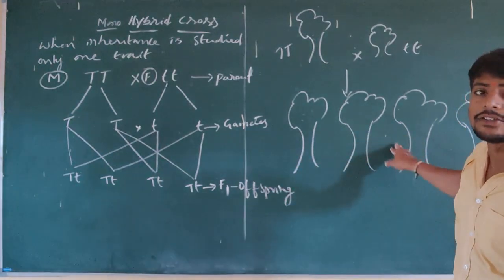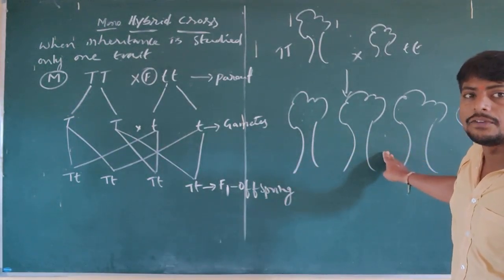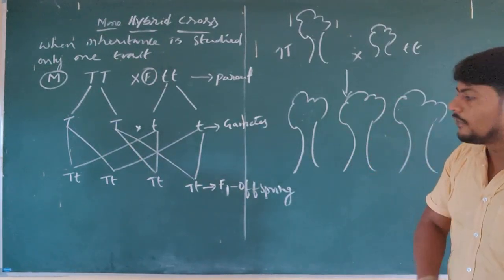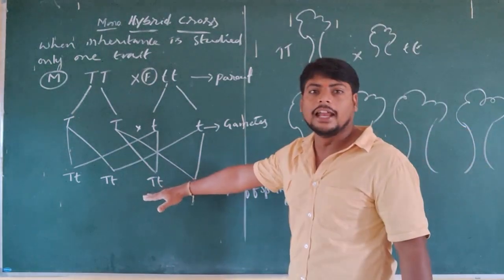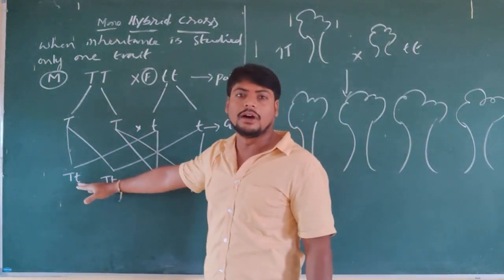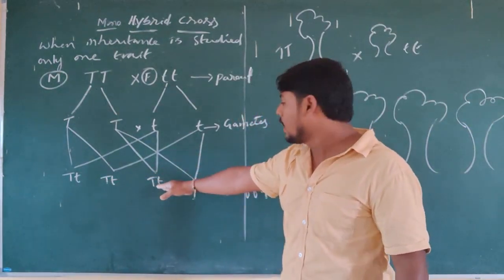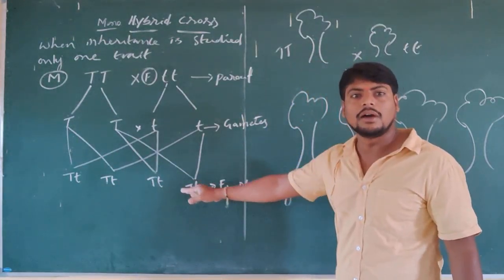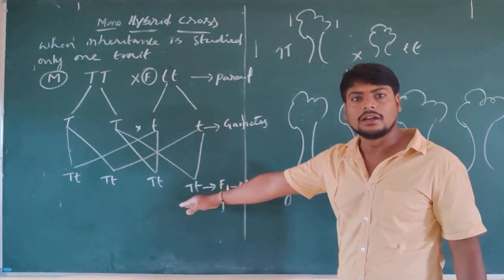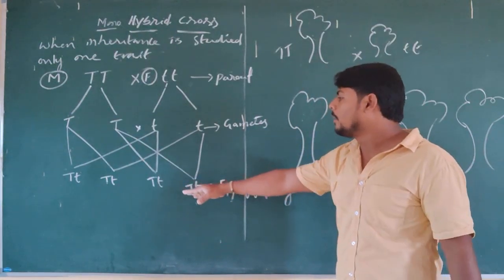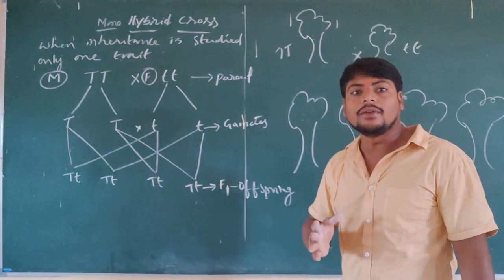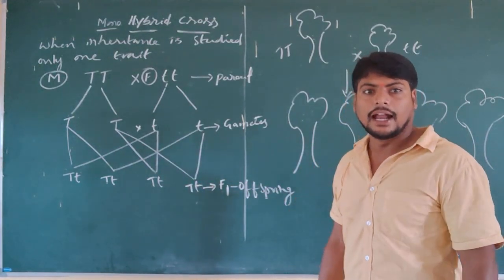Why are they heterozygous tall? Because they are formed of two different alleles. See, capital T with small t, capital T small t, capital T small t, and capital T small t. This is what we can see in the F1 generation. The newly formed offspring are called heterozygous dominant in condition.